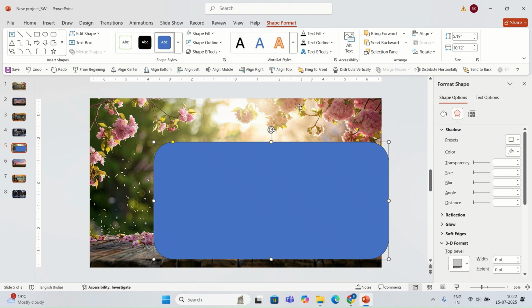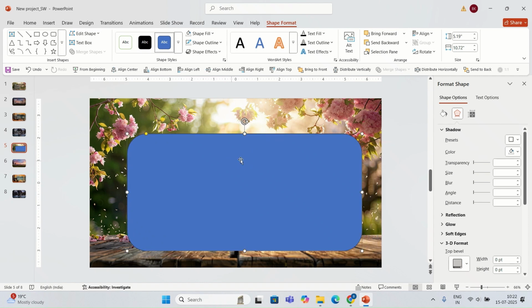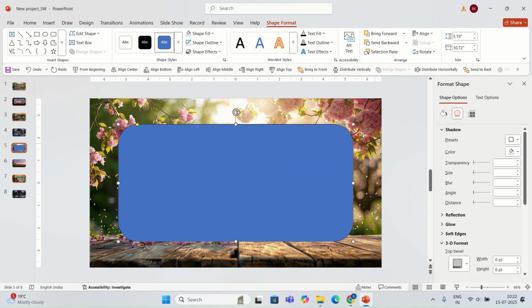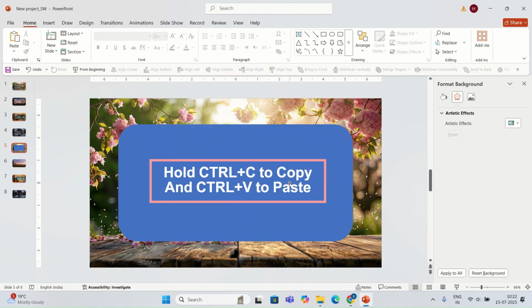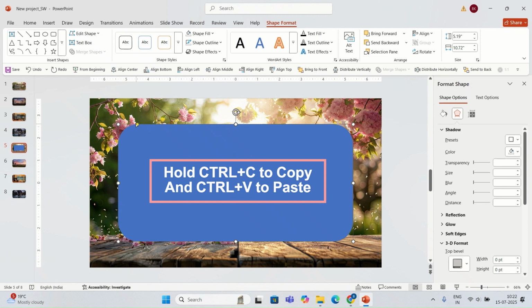I'm going to middle align and center align this blue shape. I'm going to remove the outline of this shape. I'm going to copy this shape and I'm going to paste it on the next 3 slides.